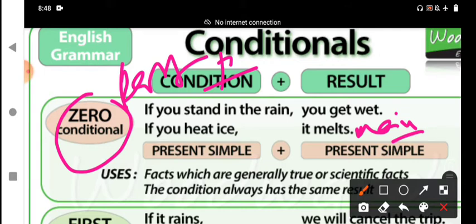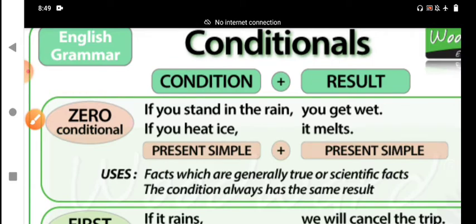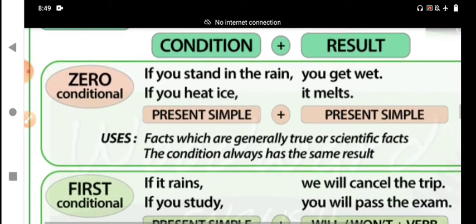The if clause is in the present tense and the main clause is also in the present tense. We use simple present in both clauses in the zero condition.